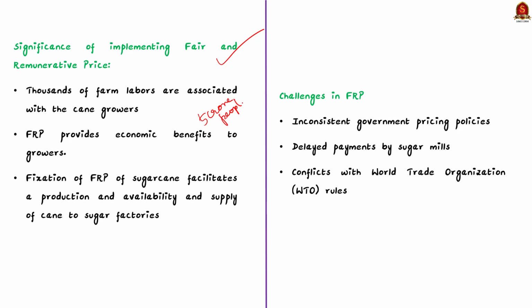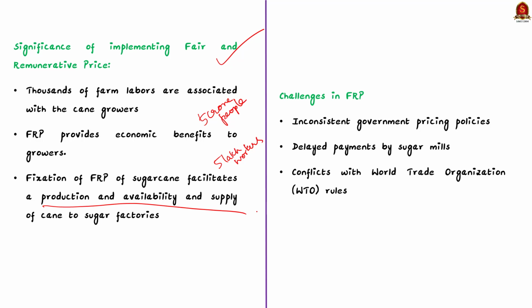Thousands of farm laborers are associated with cane growing, and thus payment of FRP to the growers directly benefits them a lot. Secondly, there are about 5 lakh workers employed in the sugarcane factories and ancillary activities, and their livelihood depends on regular supply of sugarcane by the growers. So fixation of FRP of sugarcane facilitates adequate production and thus availability and supply of cane to sugar factories.